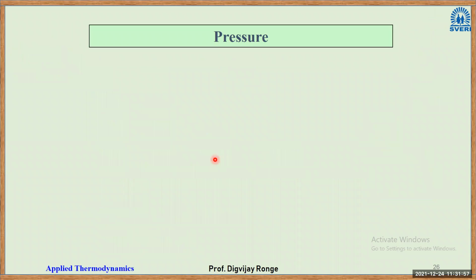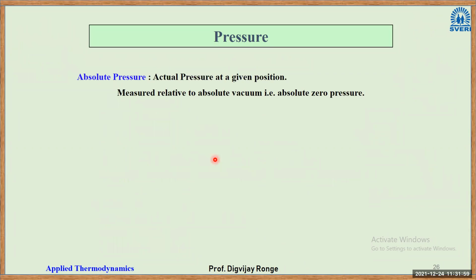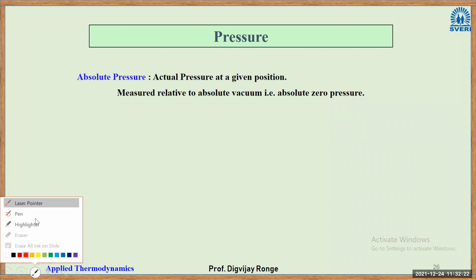Now next is a very important concept here: absolute pressure, gauge pressure, vacuum pressure. So we'll see that. What is the absolute pressure? Actual pressure at a given condition. Measured relative to absolute vacuum, that is absolute zero pressure. That is, the datum is zero pressure. I will tell you with the help of an example also here.